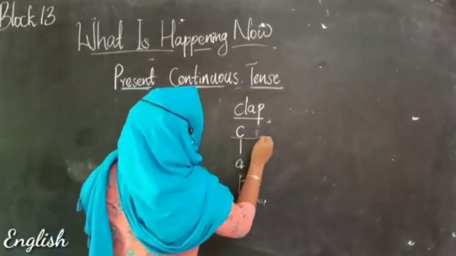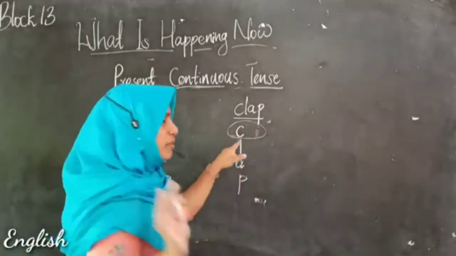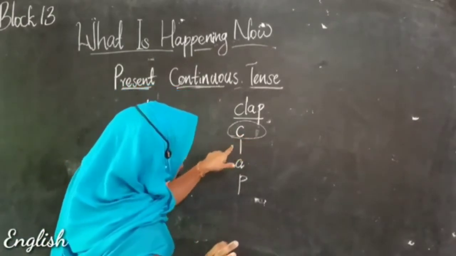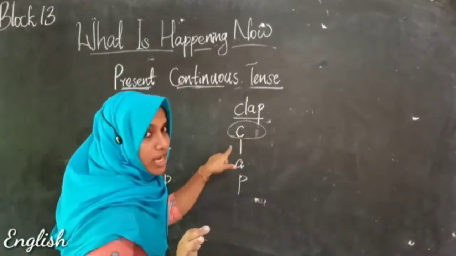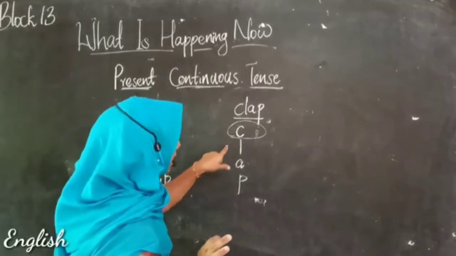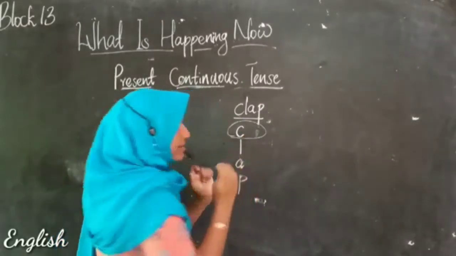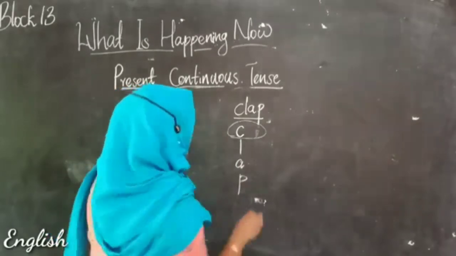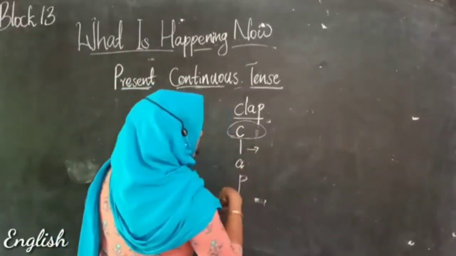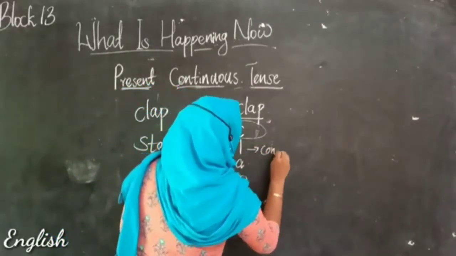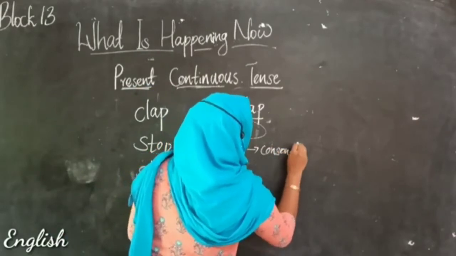Just forget about the first letter C and let's take the last three letters L A P. When I look at these three letters, you can see that this L is a consonant.